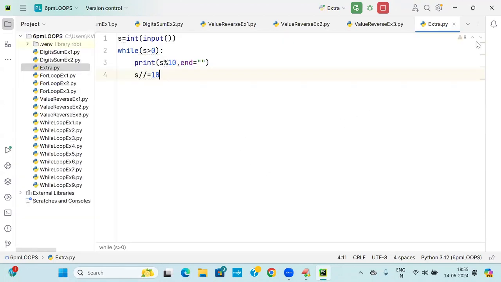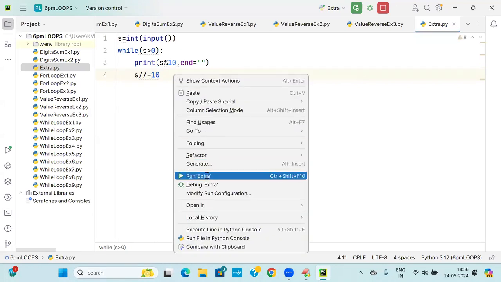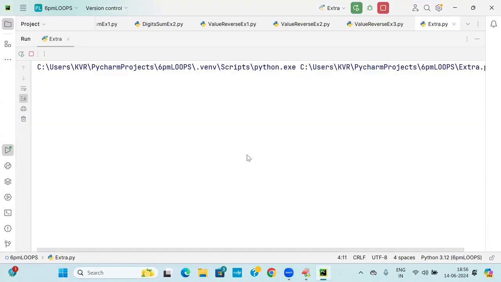So this is called wrong logic. You need to say S is equal to S by 10. He is writing something. It is becoming a problem. Students, it is not running. I am running it and it is not giving anything. It's a waste of my time and their time.